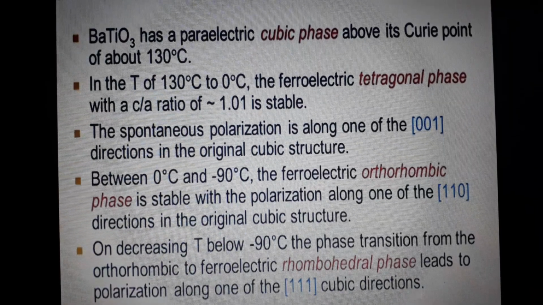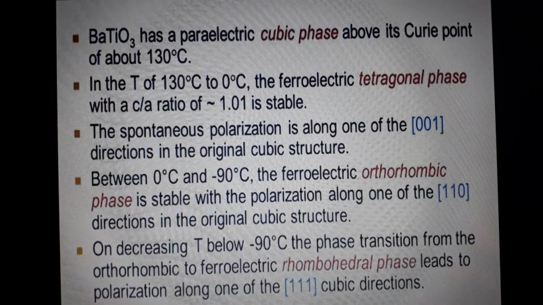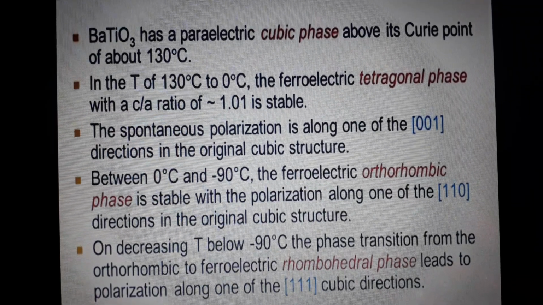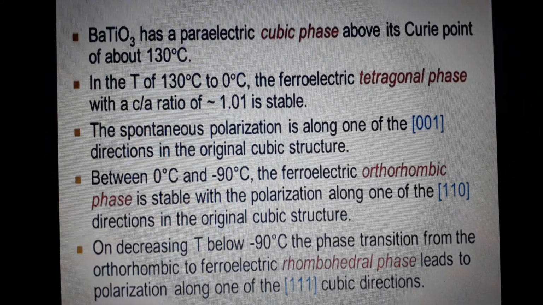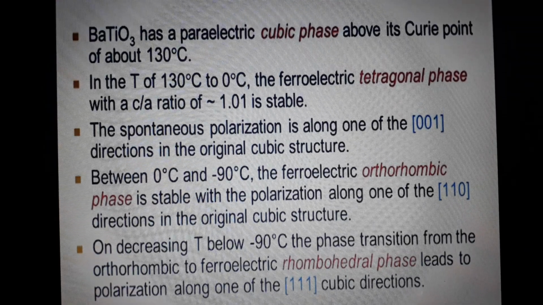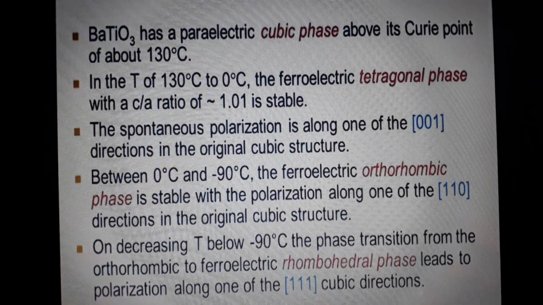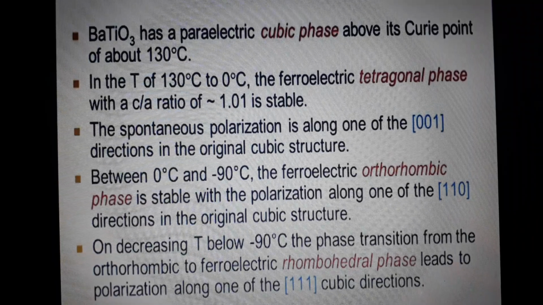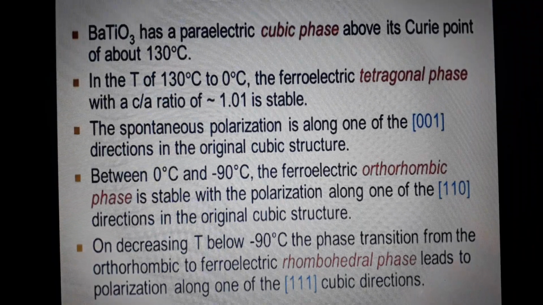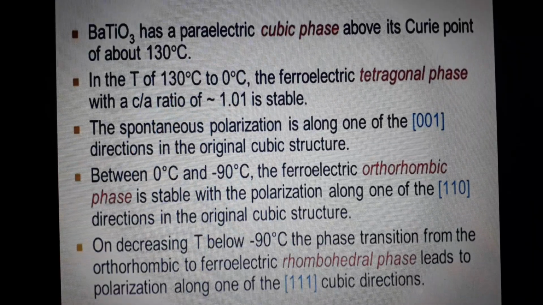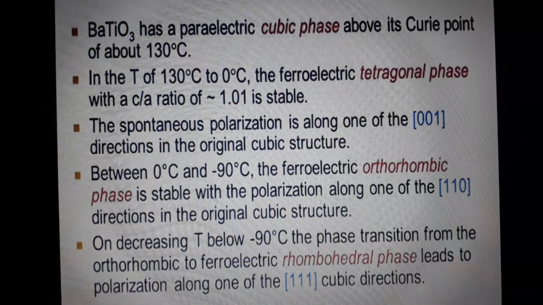Between 0 degrees and minus 90 degrees Celsius, the ferroelectric orthorhombic phase is stable with the polarization along one of the 110 directions in the original cubic structure. This takes place in two axes, that is 110.